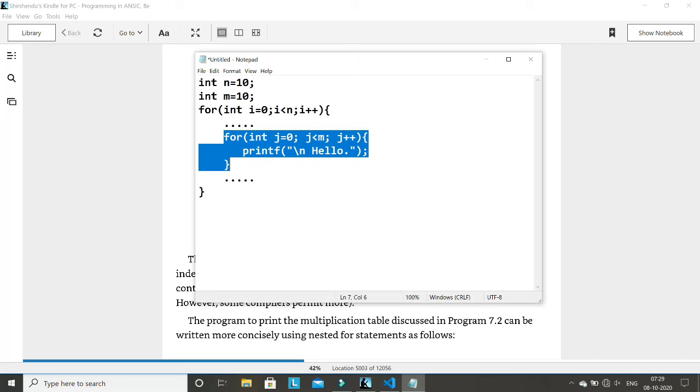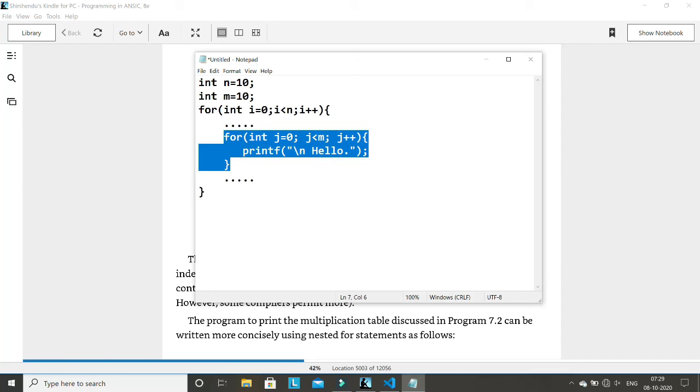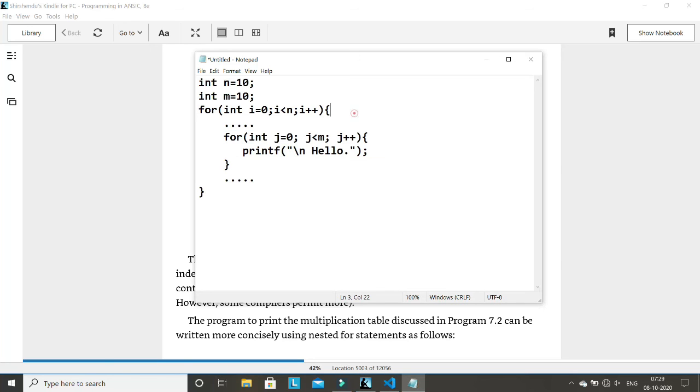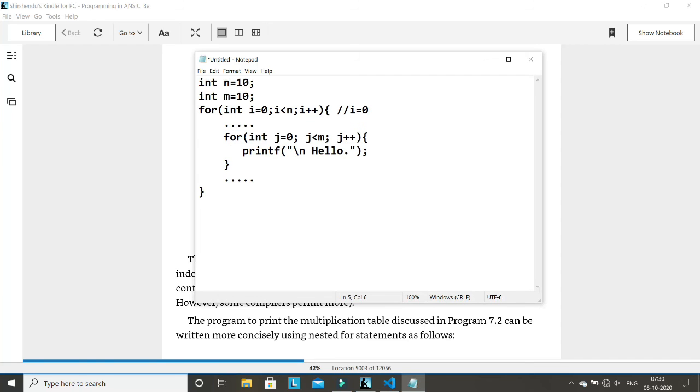So it means that every time, for example, when i equals 0, I enter this body, I execute whatever is written in the dot dot dot, and then I come here and I have to execute this for loop again, because this is also a part of the body. Initially the value of i is 0. When i equals 0, I came here, I executed this, and then I have to execute this for loop. So this is again a for loop, which means it has to repeat again and again. How many times? You see the value of m is again 10 and the initial value is 0. So this will repeat 10 times.